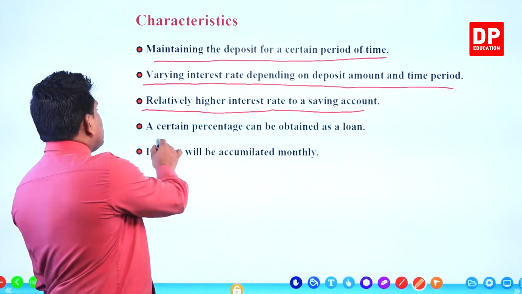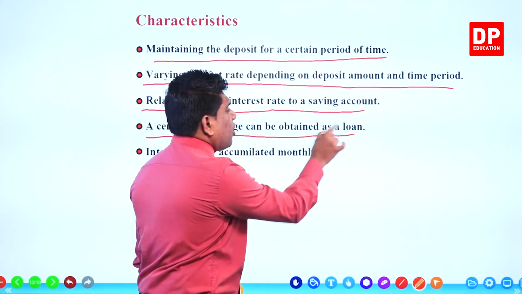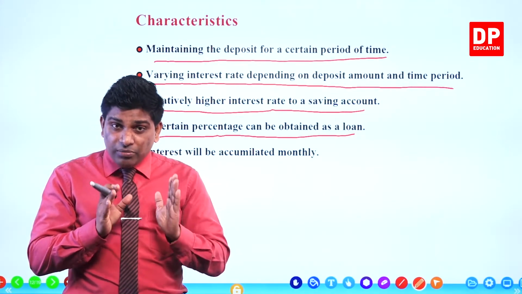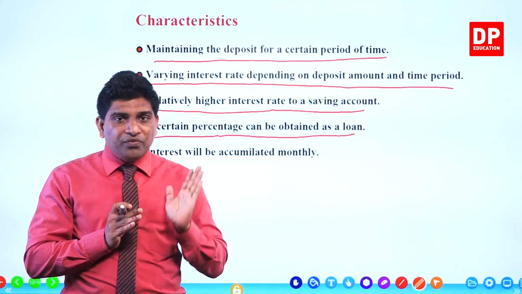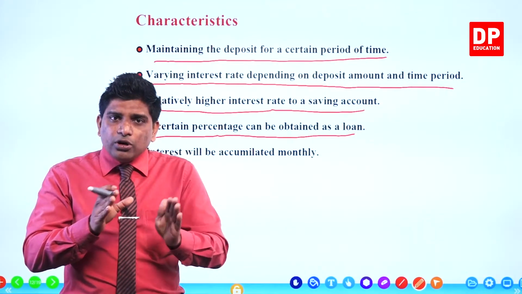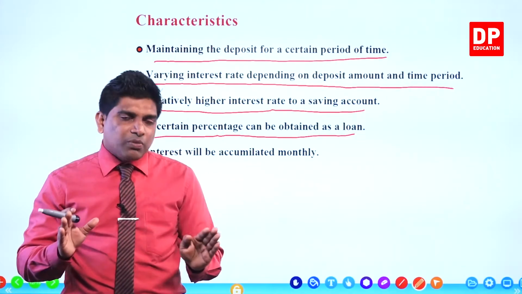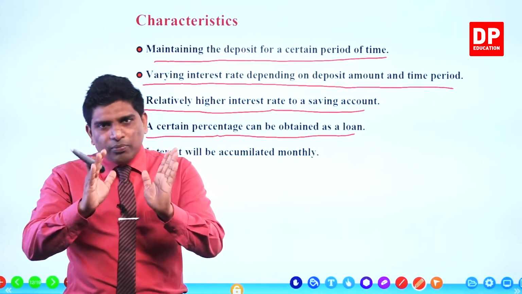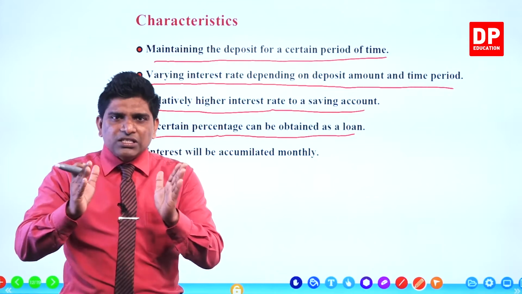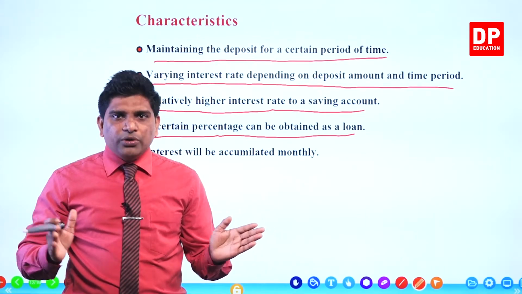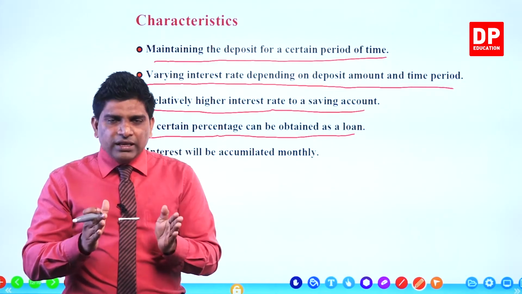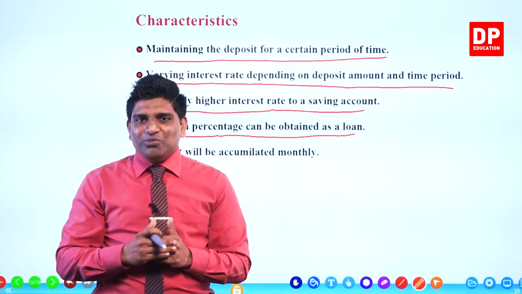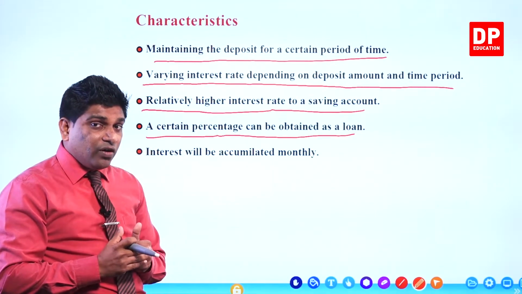The other one, a certain percentage can be obtained as a loan. Remember this. Now you go to the bank and you deposit 1 million in your fixed deposit. You agreed not to withdraw money, not to take this money within 5 years. Then after the 5 years, you can withdraw money. The problem is this. You have to face a certain urgent issue. Now you need a certain amount of money for your urgent matter. The problem is you can't withdraw money because you agreed not to take money before 5 years.